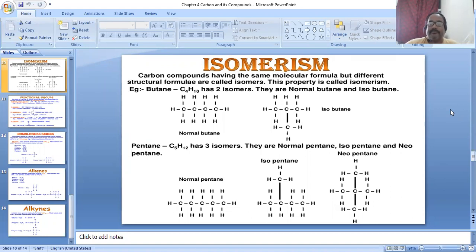Dear students, in our chapter Carbon and its Compounds, in the last video we discussed hydrocarbons, especially saturated and unsaturated hydrocarbons, and described the types of aliphatic saturated and unsaturated hydrocarbons also. Alkane, alkene and alkyne, the general formula, just a small recap. CnH2n+2 for alkane, CnH2n for alkene, and CnH2n-2 for alkyne.